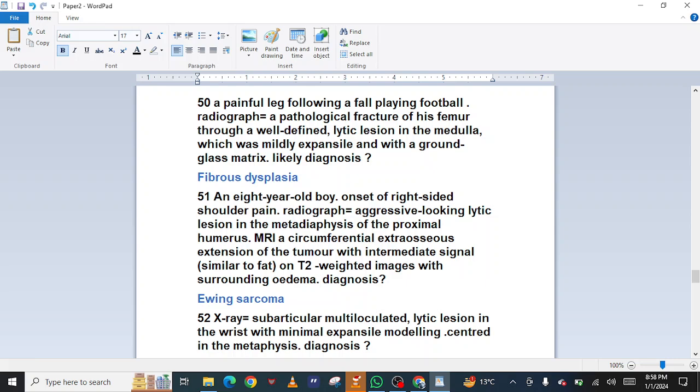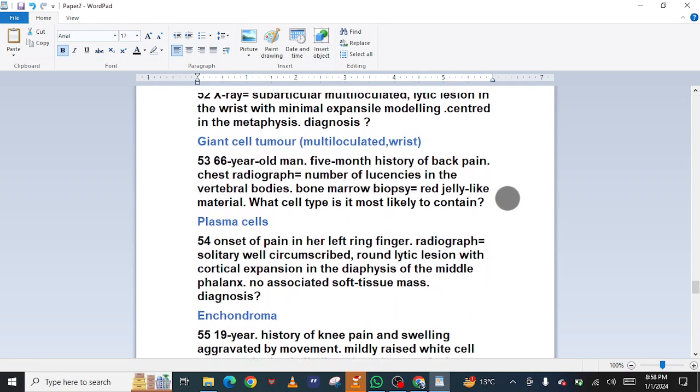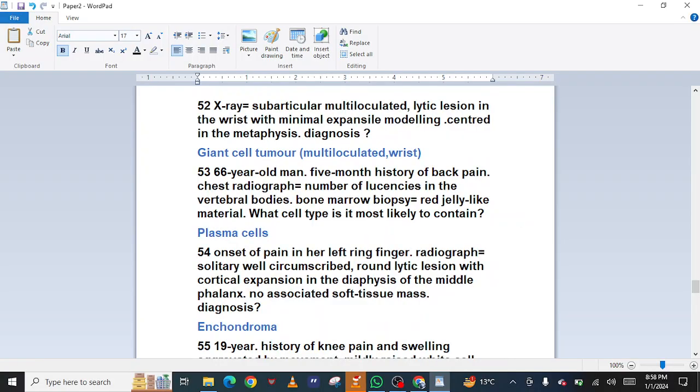51. An 8-year-old boy. Onset of right-sided shoulder pain. Radiograph: aggressive looking lytic lesion in the metadiaphysis of the proximal humerus. MRI: a circumferential extraosseous extension of the tumor with intermediate signal on T2 weighted images with surrounding edema. Diagnosis: Ewing sarcoma. 52. X-ray: subarticular multiloculated lytic lesion in the wrist with minimal expansile remodeling centered in the metaphysis. Diagnosis: giant cell tumor.